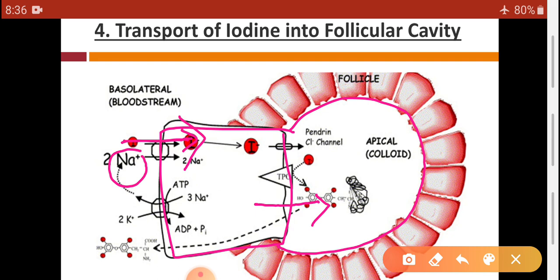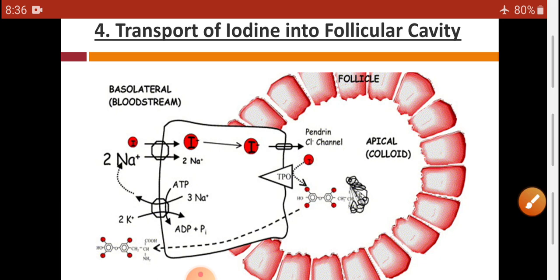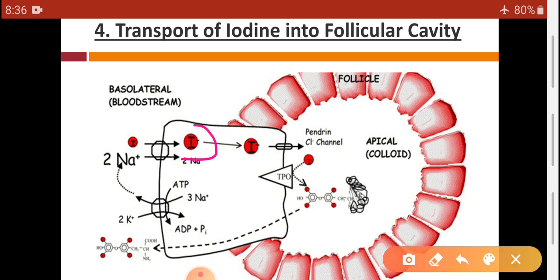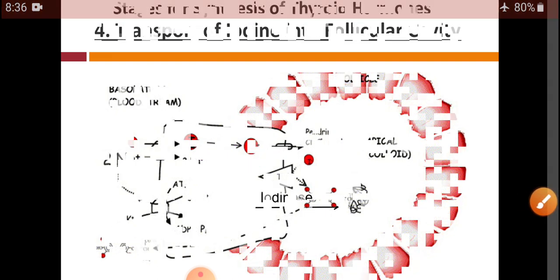And the third stage is the oxidation of iodide. This is iodide, and it is converted into the iodine form with the help of TPO. After this conversion, iodine is transported into the follicular cavity with the help of this chloride channel, and this chloride channel or pump is called Pendrin.